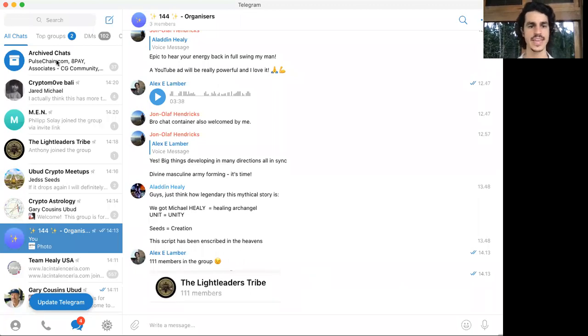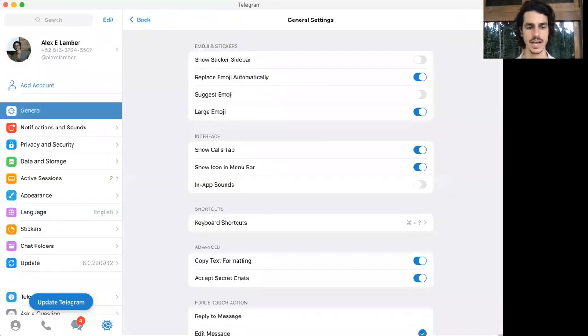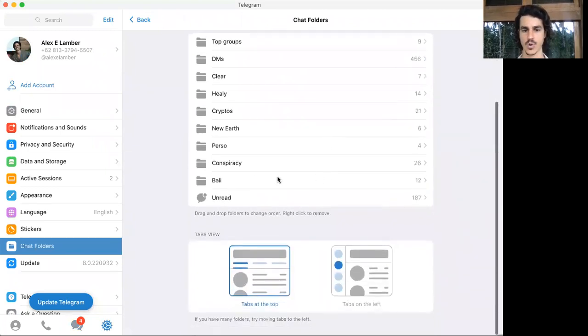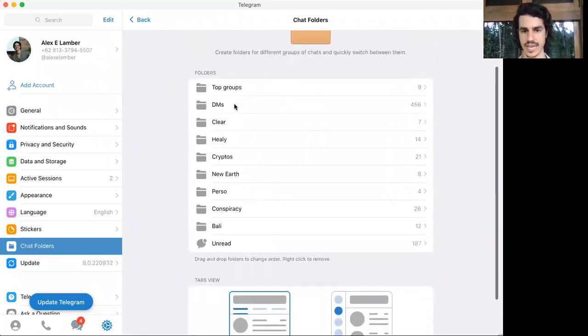So the first thing is you want to create folders like this. Folders is super important, otherwise it's super overwhelming. How you can do this is you go in chat folders and you create your folders. One that is by default that you can add is direct messages. That's really important. Like this, if people send you a direct message, you can see them more quickly, straight away.